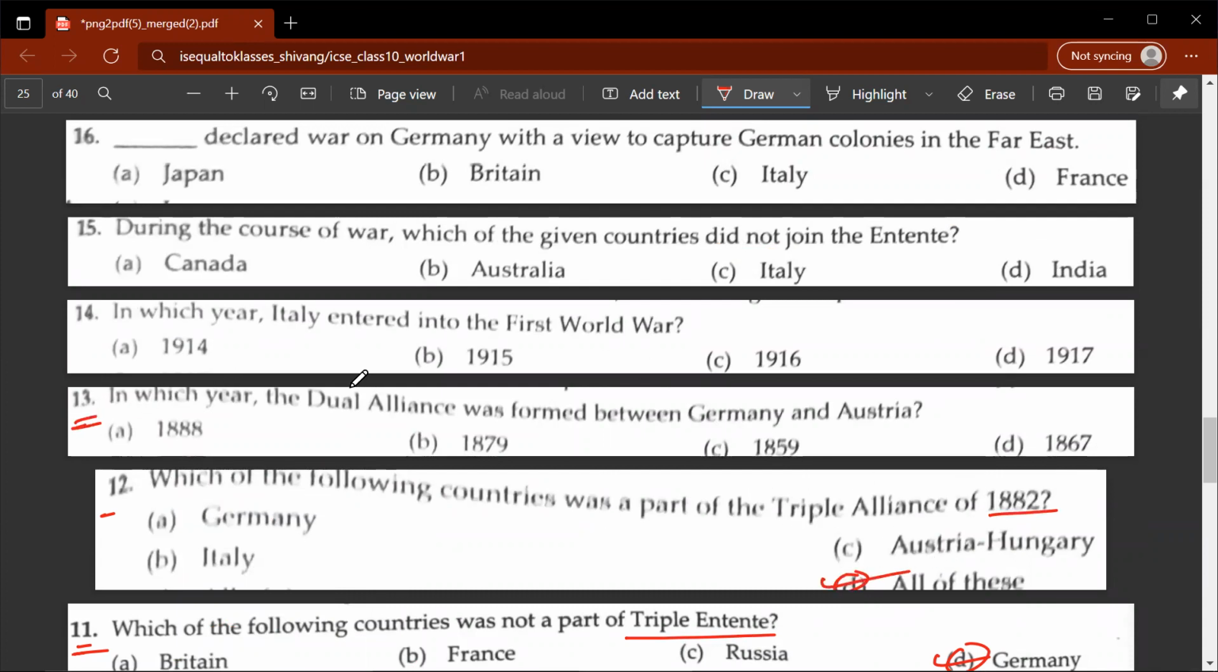13th question, in which year the dual alliance was formed between Germany and Austria? So remembering the date is extremely important. So B would be the correct answer, 1879.